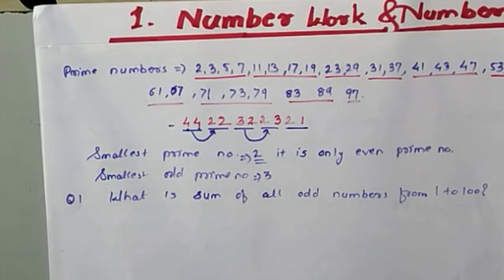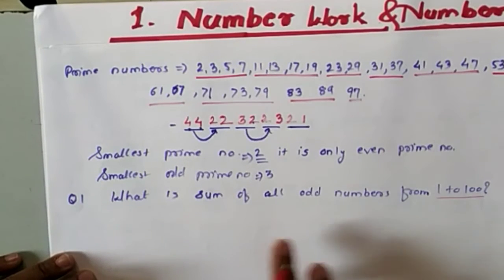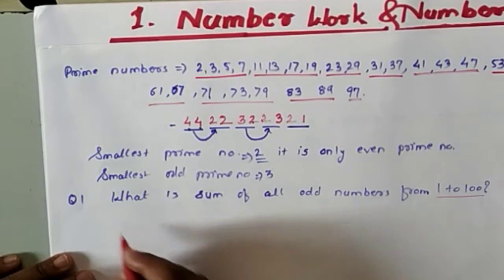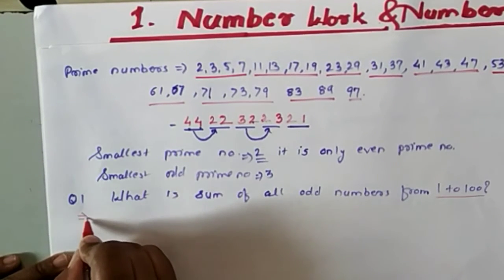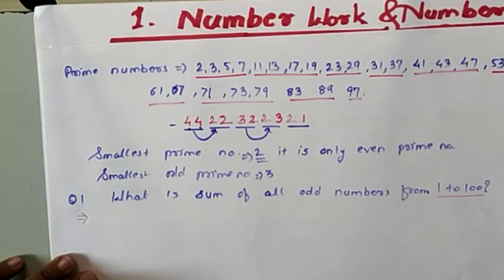Suppose such a type of question comes in the exam, then what will you do? If you add all the numbers from 1 to 100, finding the odd numbers and adding them, then it is a time consuming process. So better than that, I will tell you the formula for how to find it.